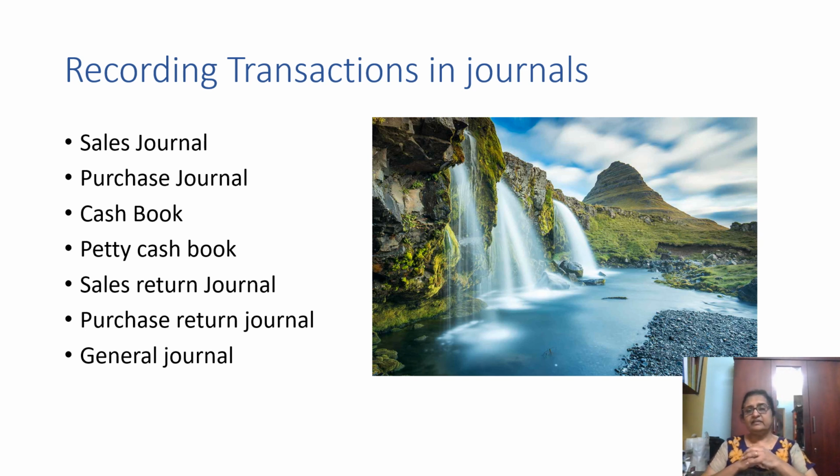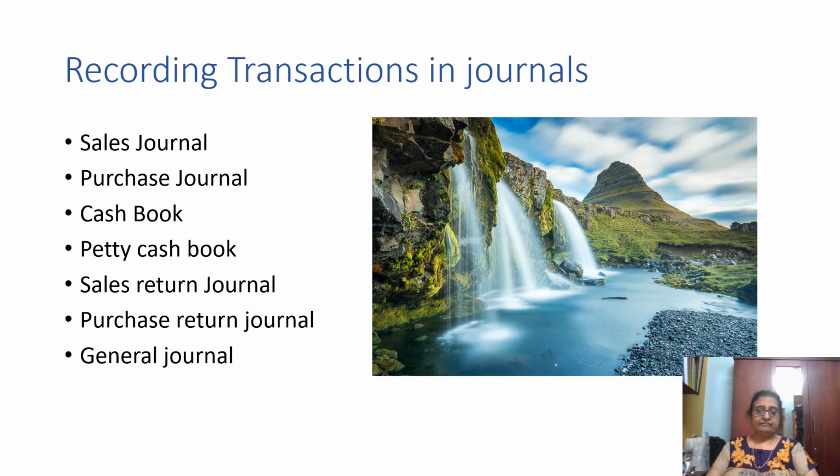Then the sales return, where customers return their goods. That also we enter separately and keep it. The purchase return, where we return goods to the supplier. That also we enter separately and keep it. Then all the other 6 journals, whatever transactions they are not capturing, are captured in the general journal. Like buying a fixed asset. If you purchase a fixed asset, you can't record it in all these 6. So you put it in a general journal and put a debit and credit. What is a debit and credit?